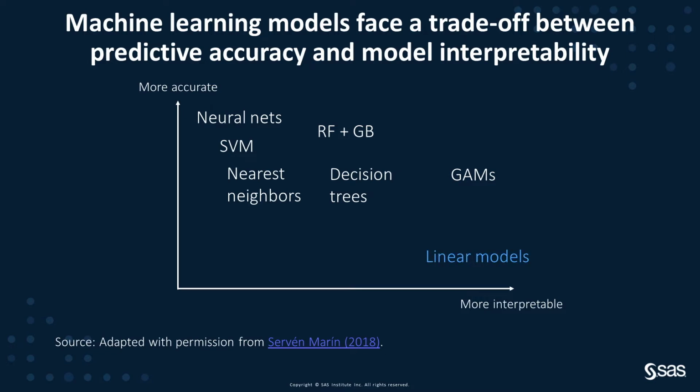At one end of this spectrum, you have transparent models such as the ordinary linear regression model. Although it is often outperformed by other models, one of the reasons for its sustained popularity is because it is easy to understand. At the other end of this spectrum, you have opaque machine learning models such as neural networks, gradient boosting machines, random forest, and support vector machines. These state-of-the-art models can predict very complex relationships extremely well, but it is difficult to interpret how the inputs affect the predictions. A highly accurate model might not be put into practice if domain experts and other stakeholders do not